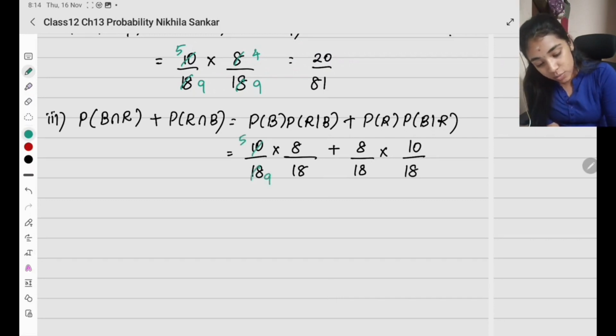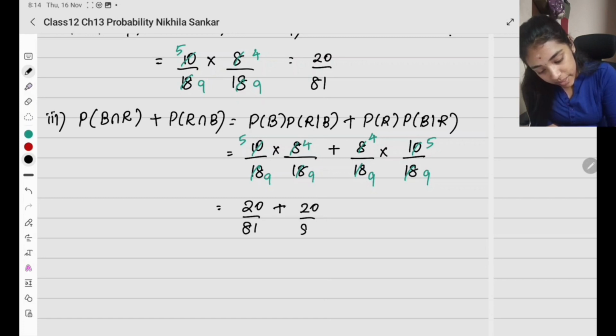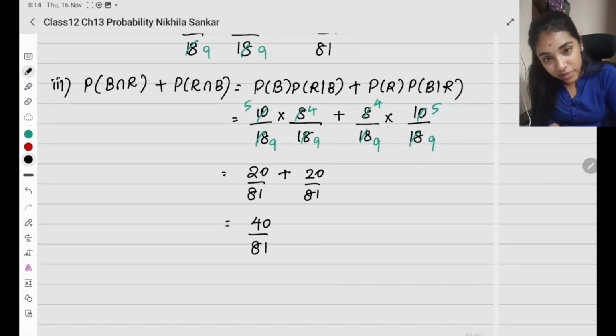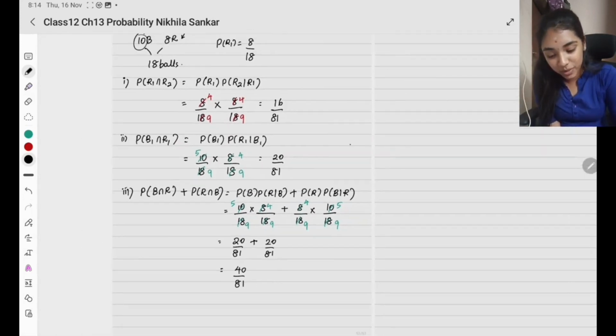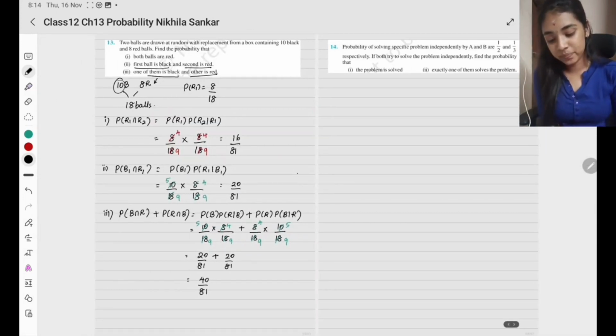2 5s are, 2 9s are, 2 4s are, 2 9s are. So what do I have? 5 4s are 20 by 81 plus 20 by 81. So this is going to be 40 by 81. Don't add the denominator. So it is going to be 40 by 81. Okay? Please copy.